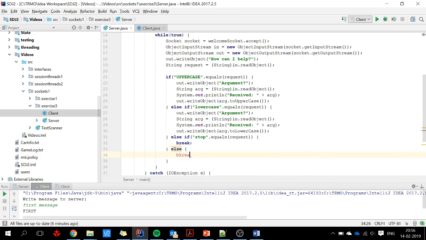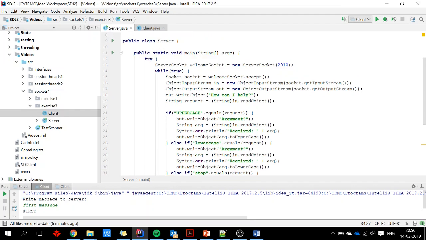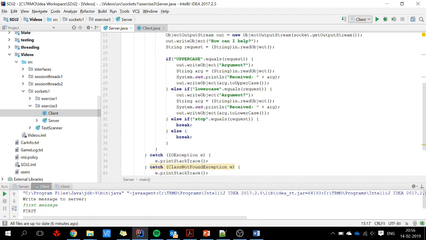Yeah, let's just break. Also, if we don't understand what is received. So in this case, I am only handling, oh, that's okay. We're still handling one client at a time.